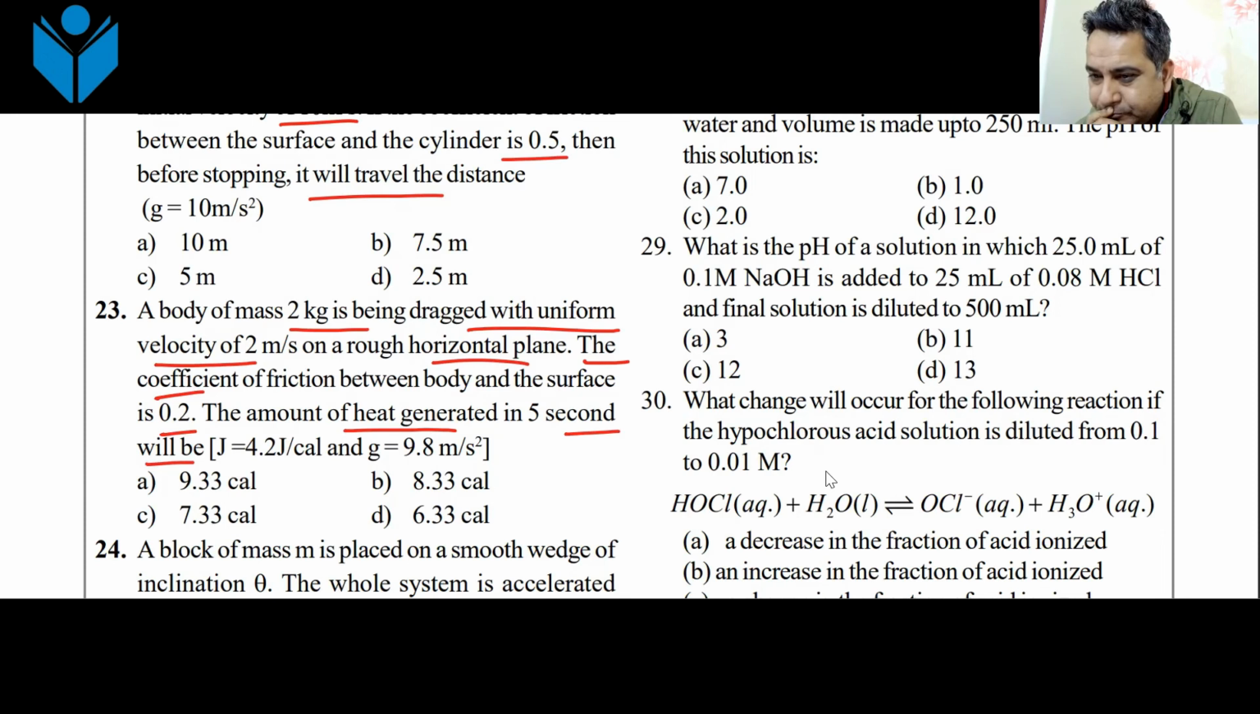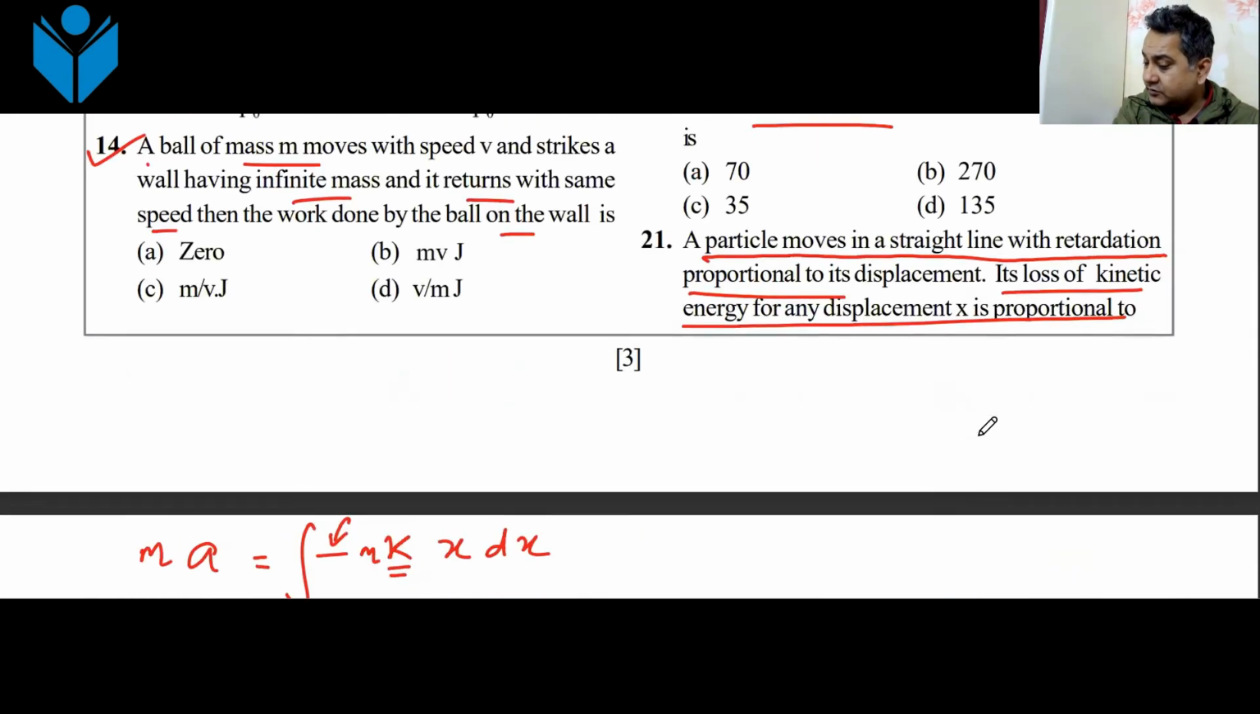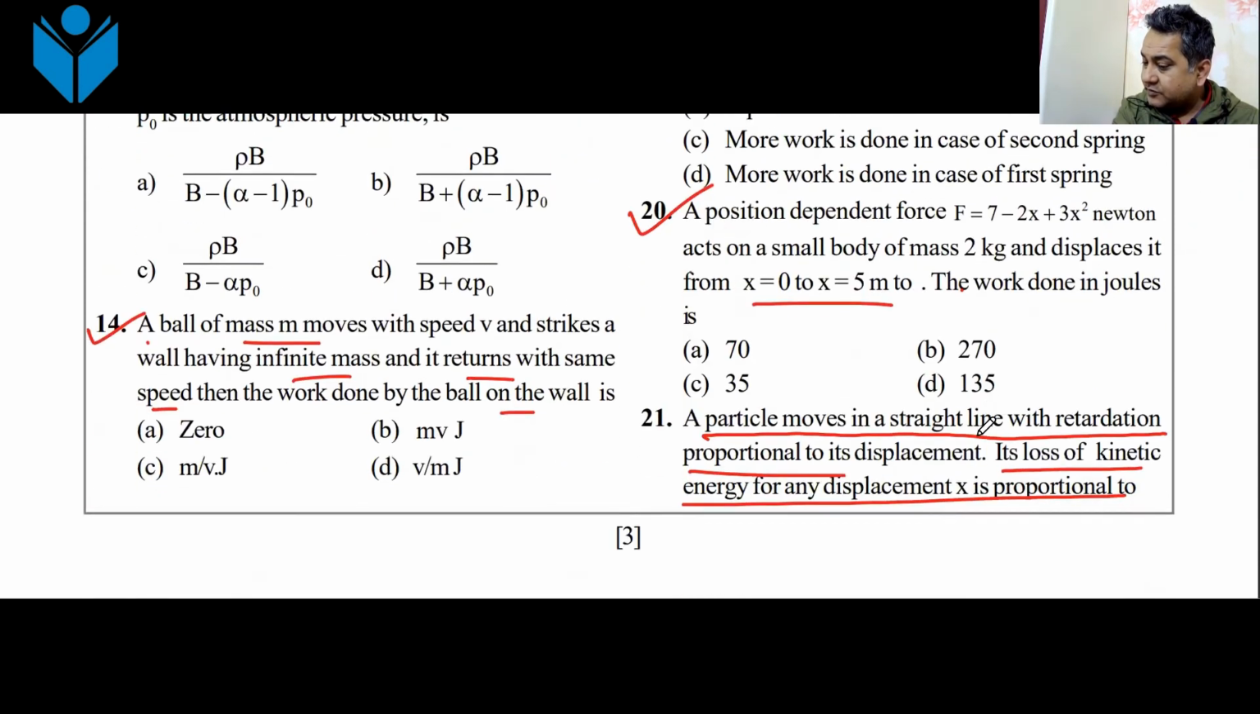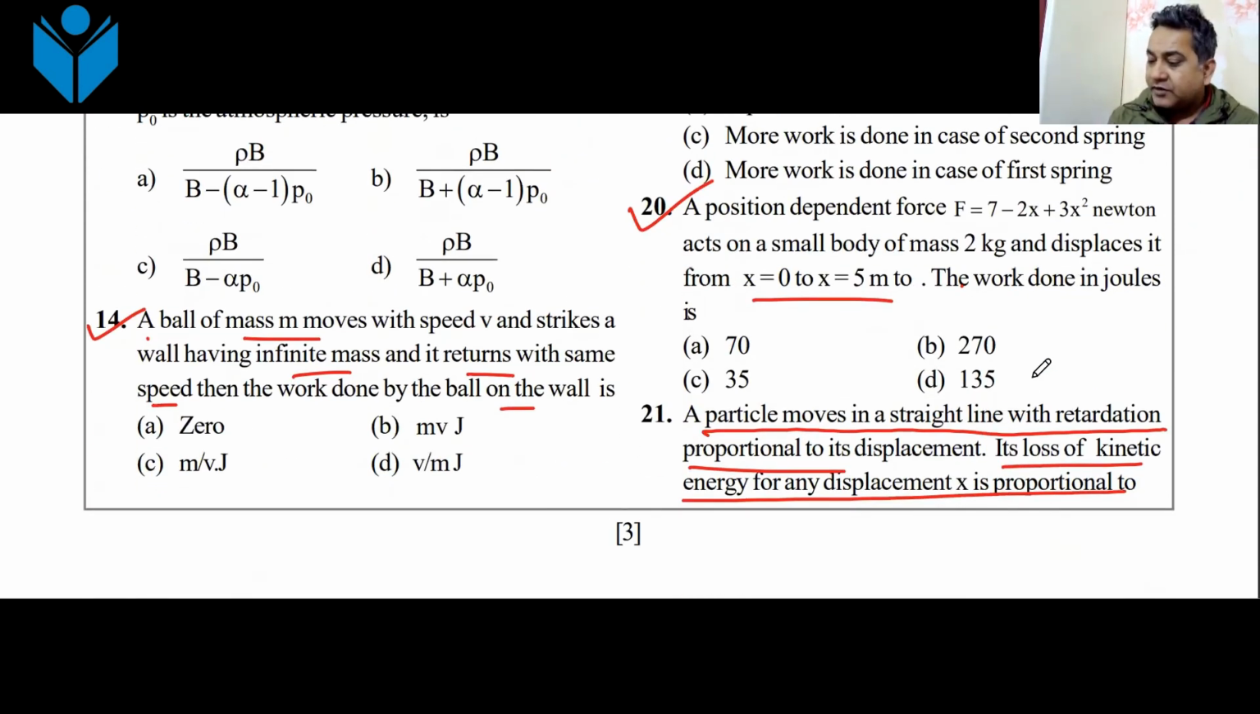Sir, can you discuss question 20? We have already gone through question number 20. What is wrong with question number 20? It is a straightforward integral, beta. F ds ka integral. It's the straightforward integral of f dx. That's it. What you need to do is this work done.